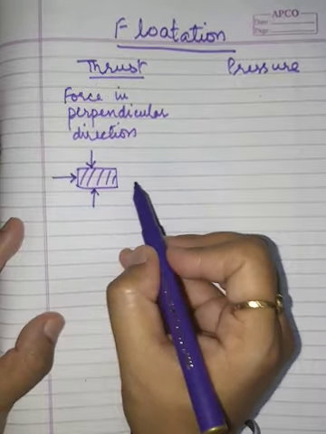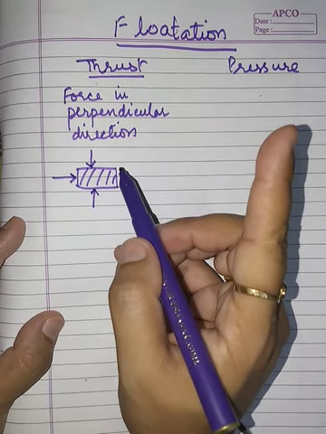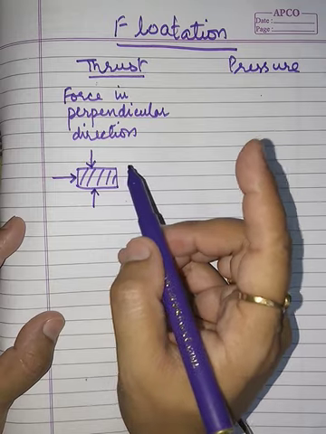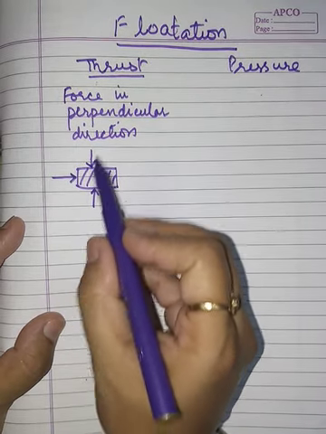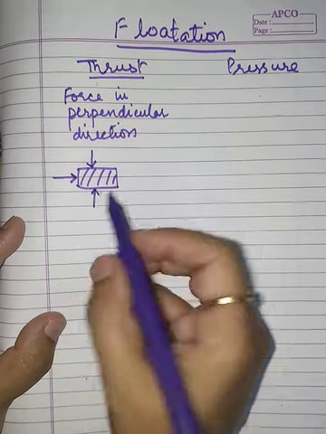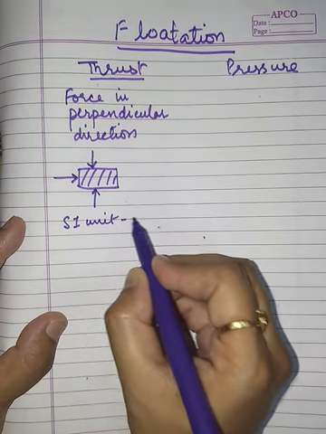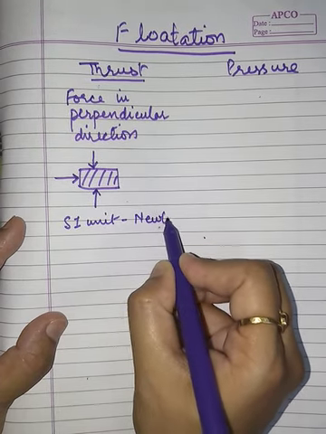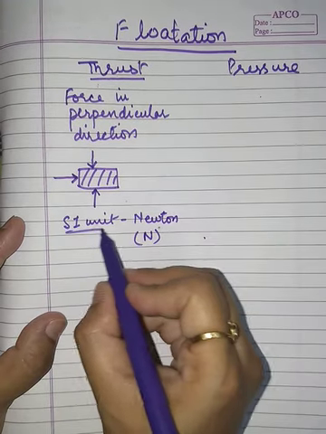The direction of the force can be any, but it should be perpendicular to the surface on which we are applying the force. So force acting in the perpendicular direction is known as thrust, and because it is a force, its SI unit will be Newton, which is represented by capital N.